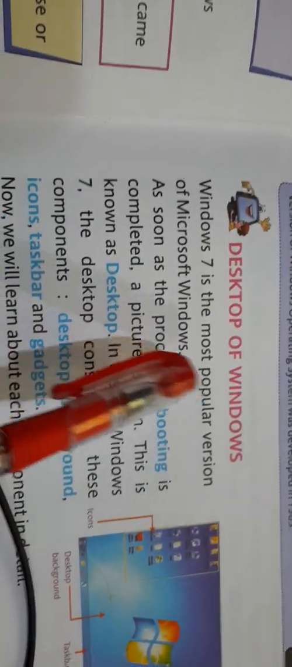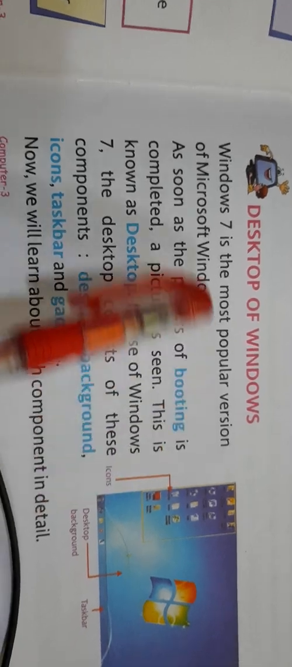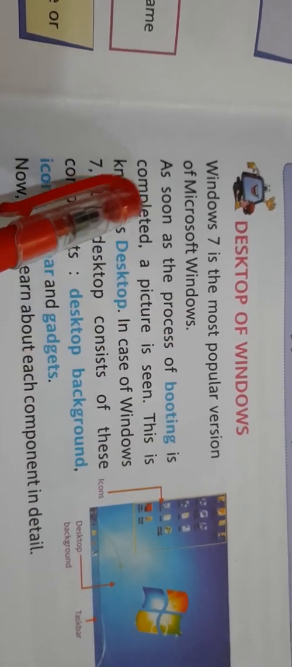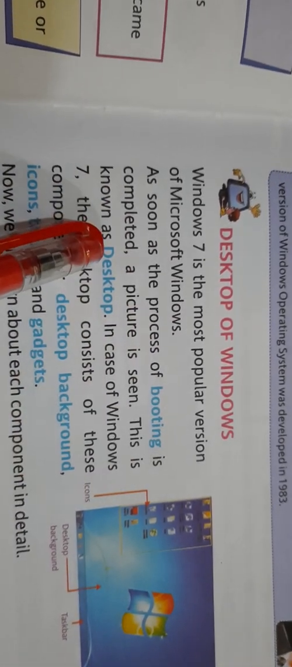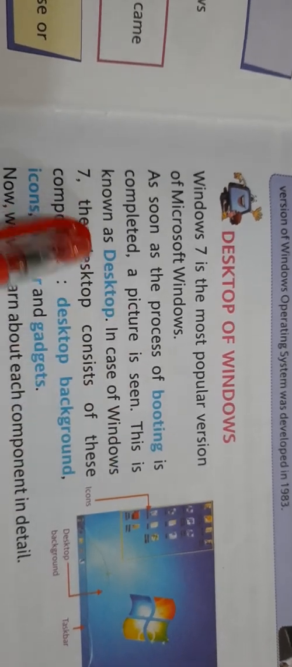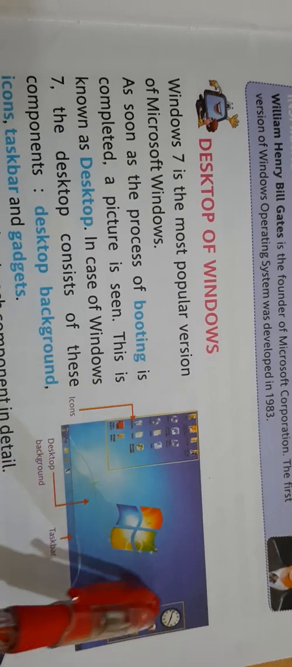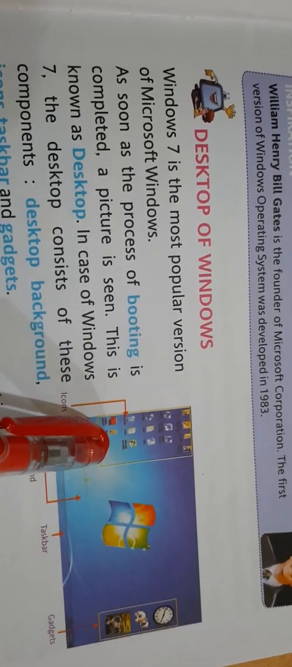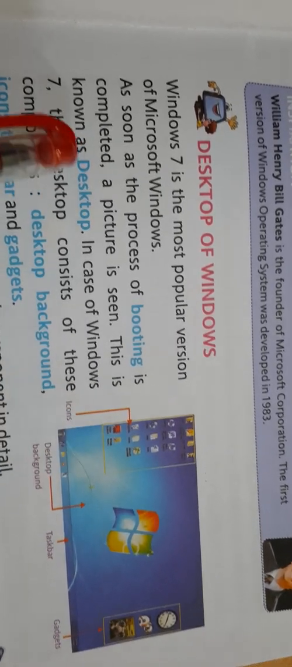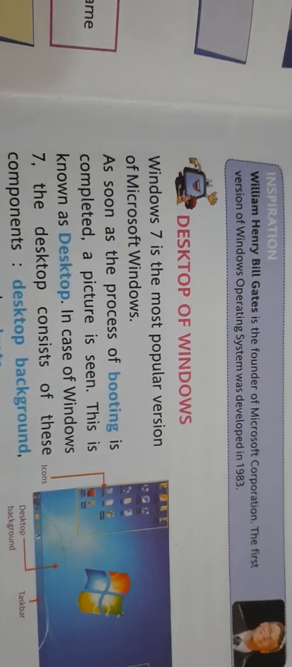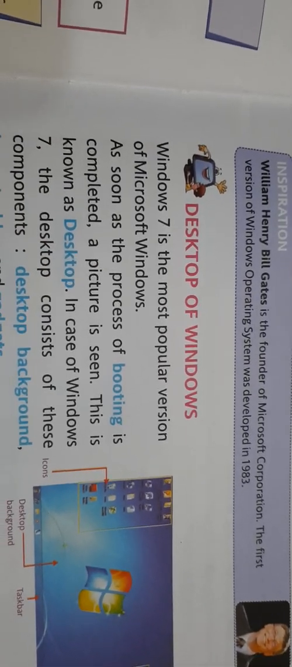Desktop of Windows. Windows 7 is the most popular version of Microsoft Windows. As soon as the process of booting is completed, a picture is seen. This is known as desktop. Can you see this desktop? You must have seen this desktop in your computer system as well. Why is it called desktop? Because it is just like the table which we use.